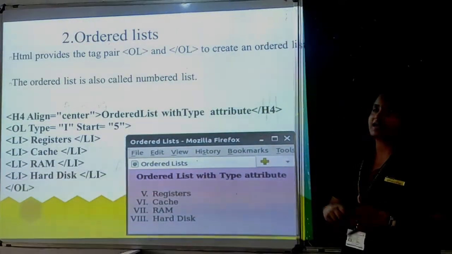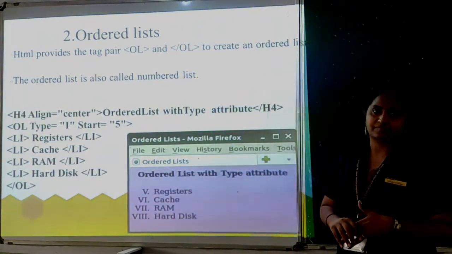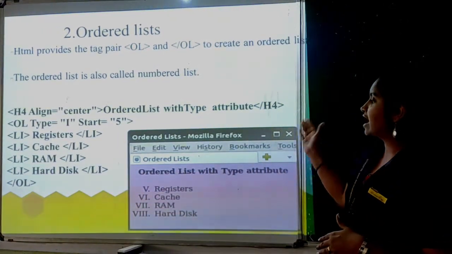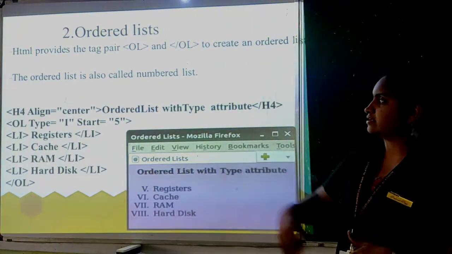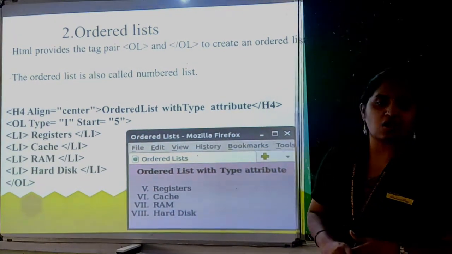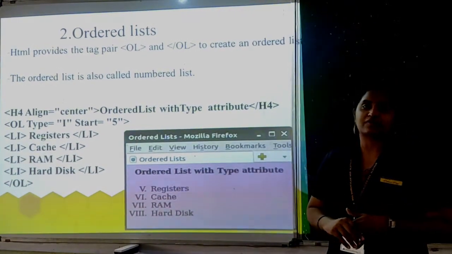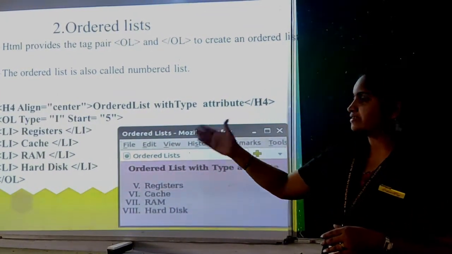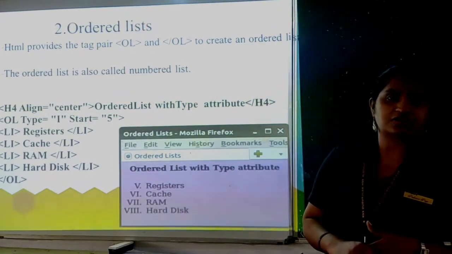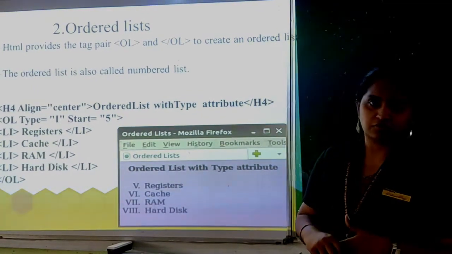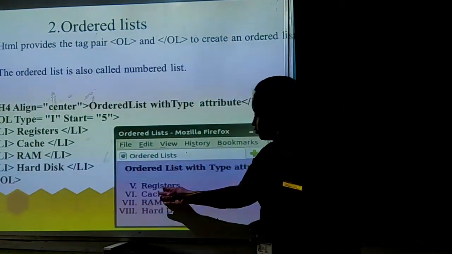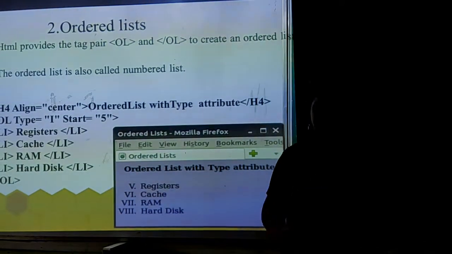Its tag is OL. It is also a container tag, and it also has list items, LI. Here you can see that. In an ordered list you give items in a particular order, is it? Its attributes are type and start. Where you want to start, you can give the value. If it is given 5, it will show 5, 6, 7, 8, like that.